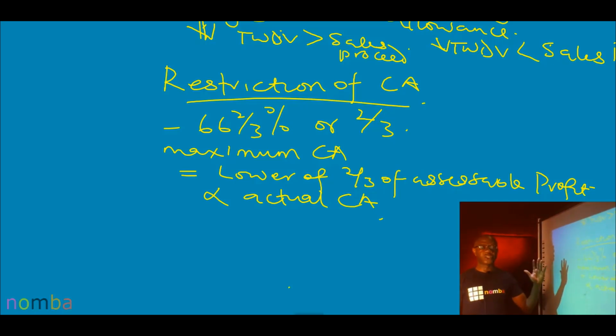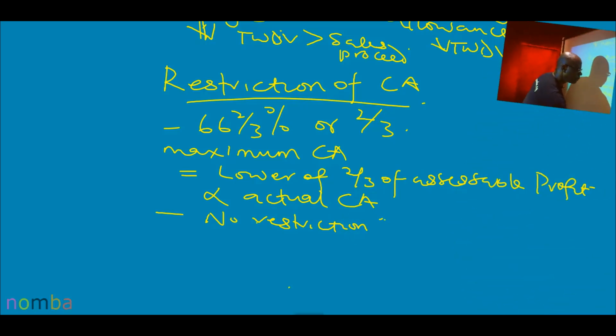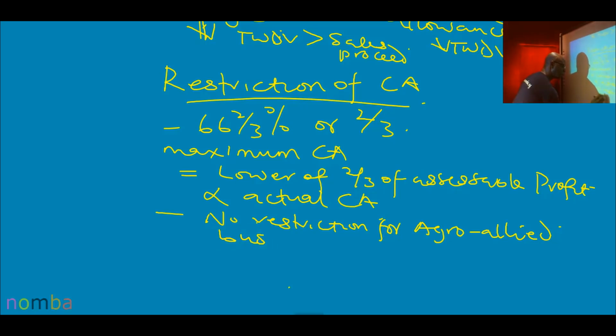And then for agricultural businesses, no restriction. No restriction for agro-allied businesses. Are we there? So that is that. That is that for restriction of capital allowance.